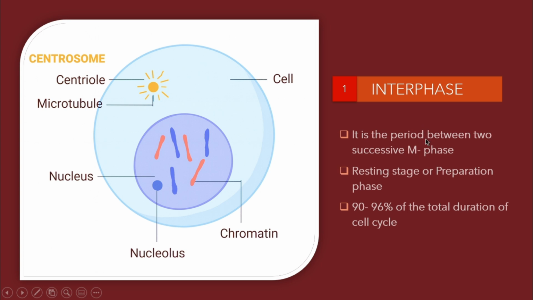Interphase is the period between two successive M phases, meaning from the end of one cell division to the beginning of the next. It is also known as the resting stage or the preparation phase. As I already discussed, 90 to 96% of the total duration of the cell cycle is occupied by interphase, whereas a very small percentage is occupied by the M phase.